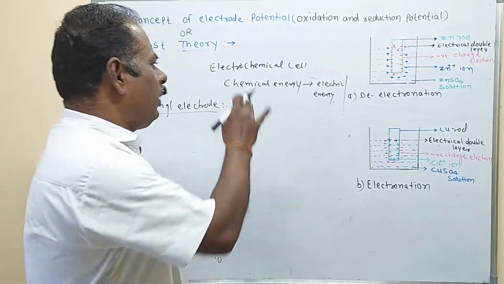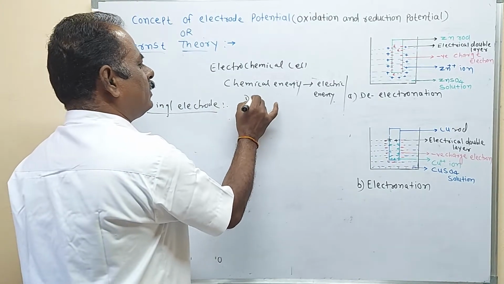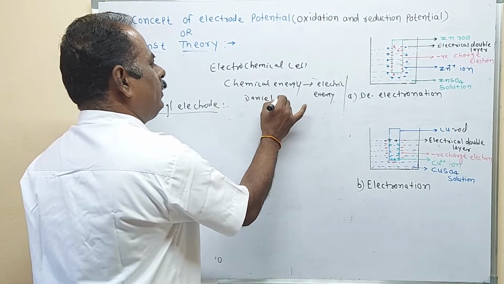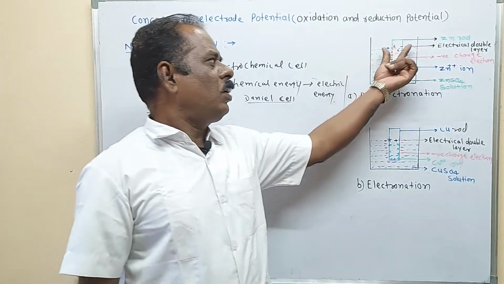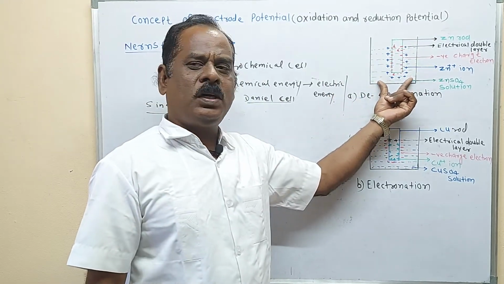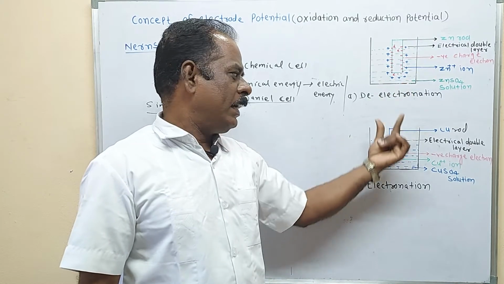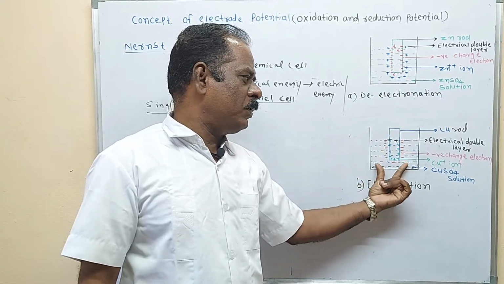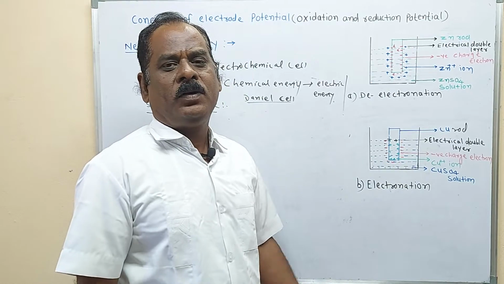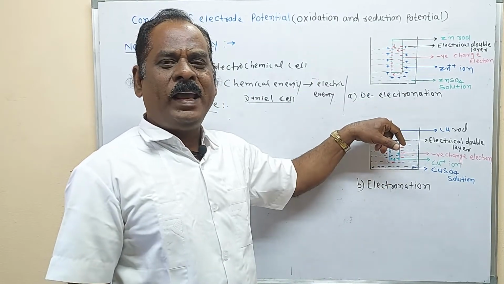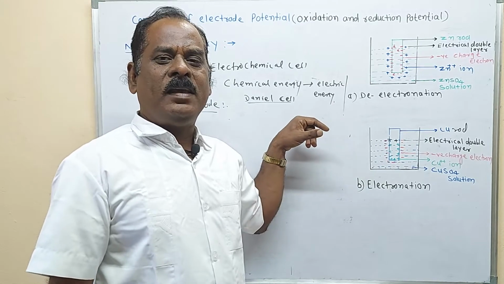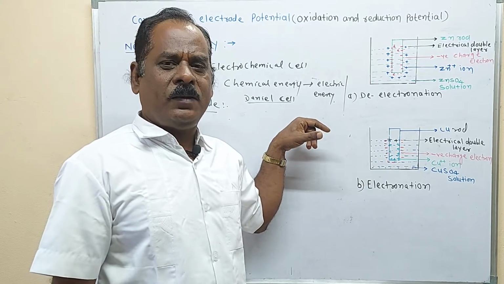The best example of an electrochemical cell is the Daniell cell. In the Daniell cell, the zinc rod dipped in zinc sulfate solution is one half electrode, and the copper rod dipped in copper sulfate solution is the other half electrode or single electrode. When these two electrodes are connected, then what happens? It forms a Daniell cell, that is the electrochemical cell.